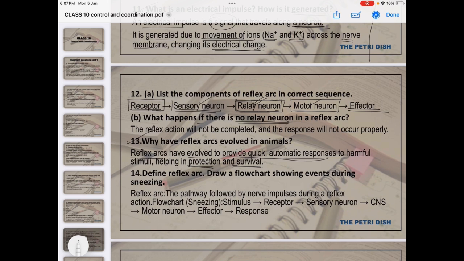Okay, what is a reflex arc? A reflex arc is the pathway by which nerve impulses are passed on during the reflex action. Okay, it is the pathway. First is the stimulus, which is accepted by the receptor. Then the receptor passes the information to the sensory neuron. The sensory neuron passes it to the central nervous system. The central nervous system carries the information to the motor neuron. The motor neuron carries it to the effector, and then we give the response. Okay, this happens within milliseconds or microseconds.